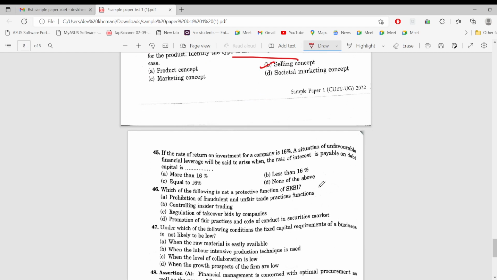ठीक है. So if the rate of return on investment for a company is 16%, okay, this is ROI. Return on investment is 16%. A situation of unfavorable financial leverage will be said to arise when जब रिटर्न ऑन इन्वेस्टमेंट हम लोगों का कम हो जाए रेट ऑफ इंटरेस्ट से.